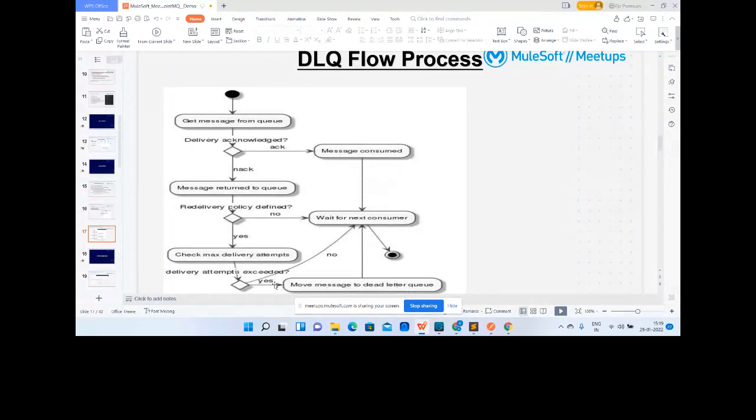If it is not, or if the message is successful this time, then it will wait for the next message to be consumed. Otherwise, if all these conditions fail, the message will be sent back to the dead letter queue. Okay, and from this dead letter queue we can create, now this is a separate story altogether, but yeah. So the dead letter queue is a queue which contains undelivered messages. Okay, just listen carefully.